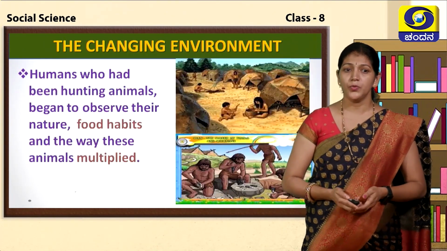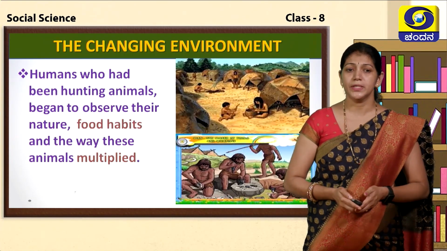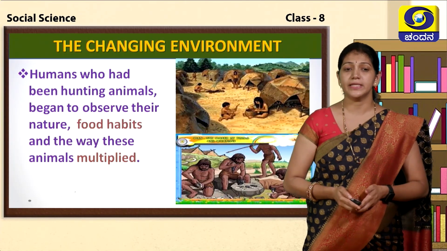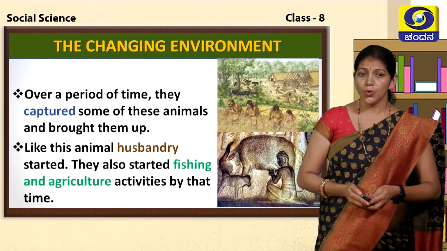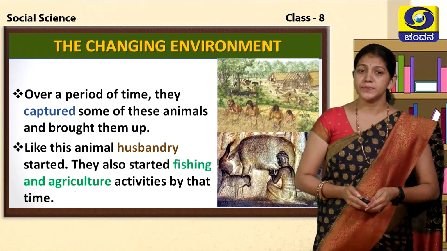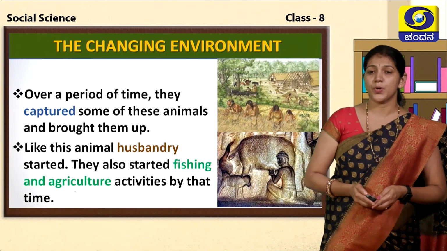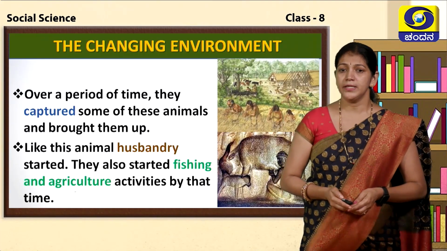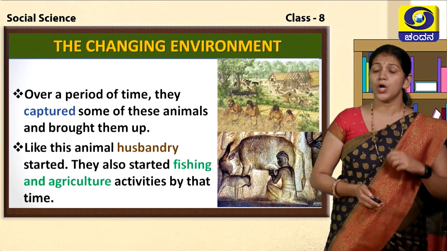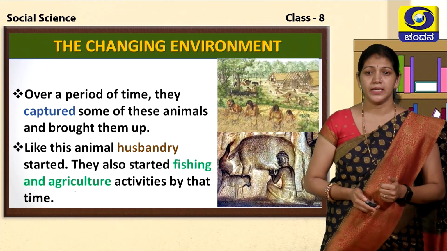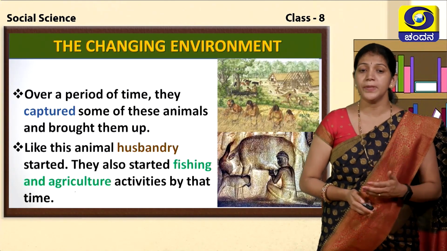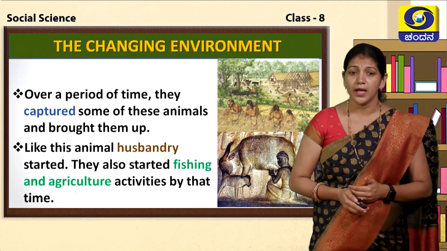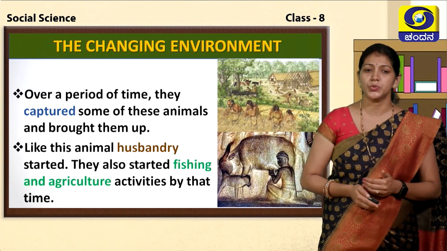Humans who had been hunting animals began to observe their nature, their food habits and the way these animals multiplied. Over a period of time, they captured some of these animals and brought them up. Like this, animal husbandry started. They also started fishing and agriculture activities during this period.